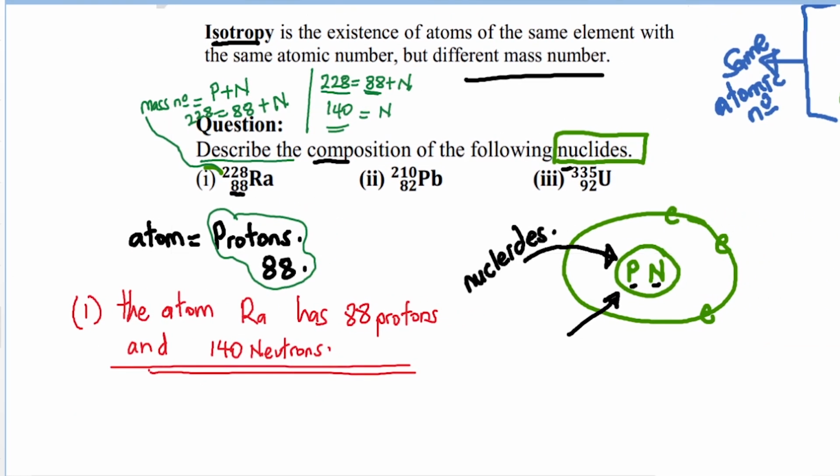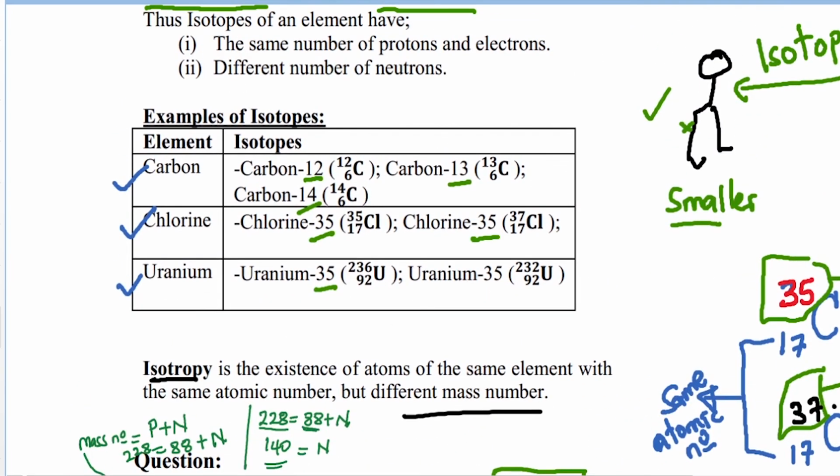It's just a matter of finding the number of protons and the number of neutrons, and you're good to go. So it's the same thing you do with Roman 2 and the same thing you do with Roman 3, just using that to find the number of protons and neutrons that are found in those nuclides. And so that's it. We have talked about isotopes.